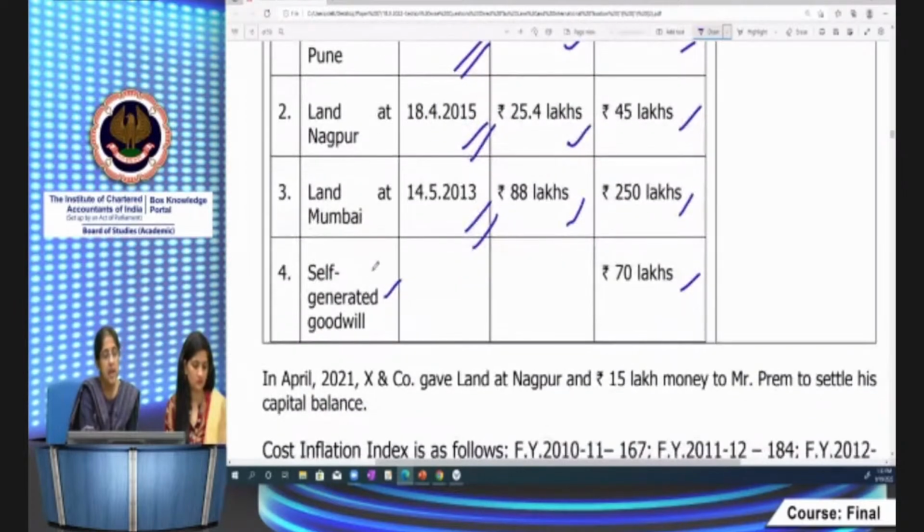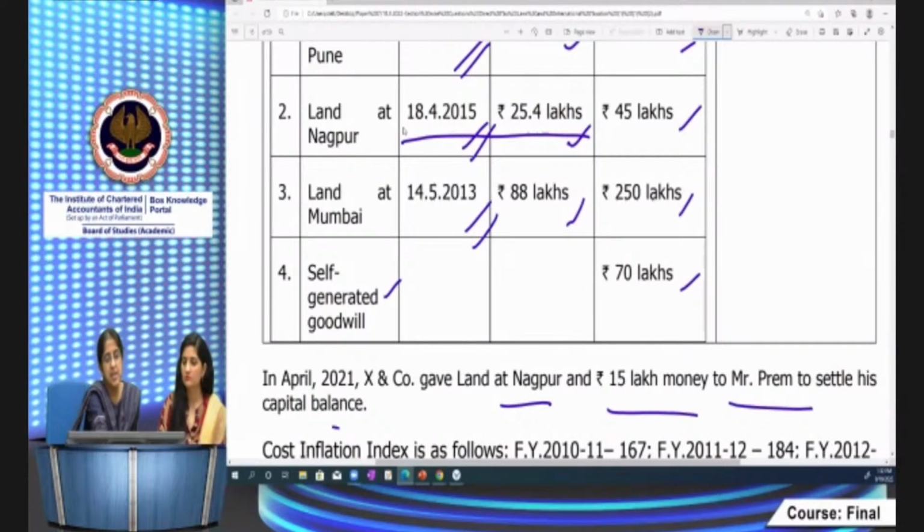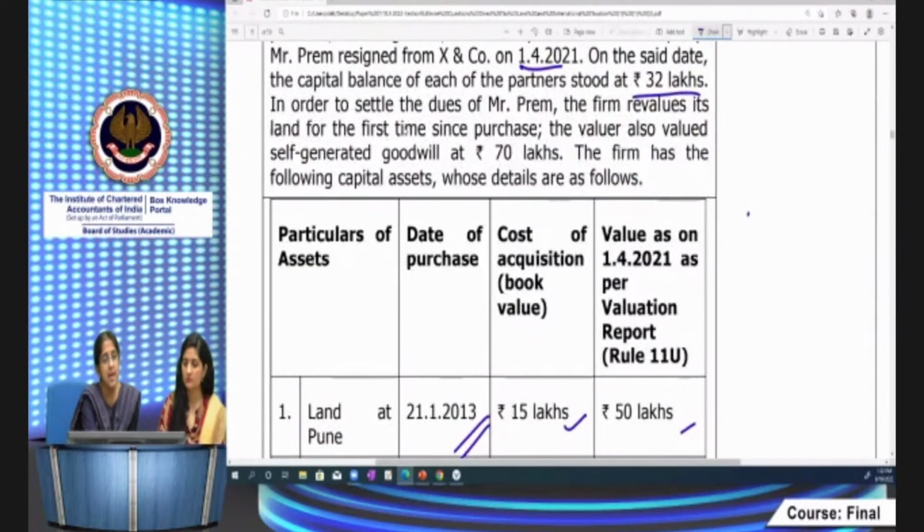Now, in April 2021, Exxon Company gave land at Nagpur and 15 lakhs money to Mr. Prem to settle his capital balance. So Prem is given this land plus he's given 15 lakh money. Now we see how various provisions are attracted. It's a case of reconstitution because Prem is leaving and the other partners are continuing.